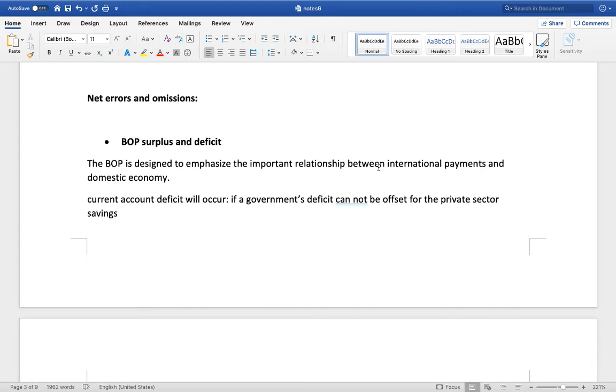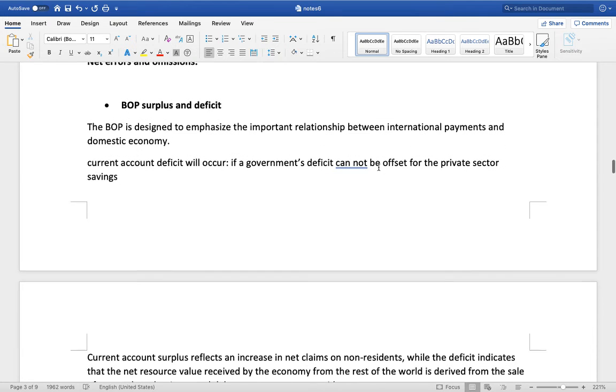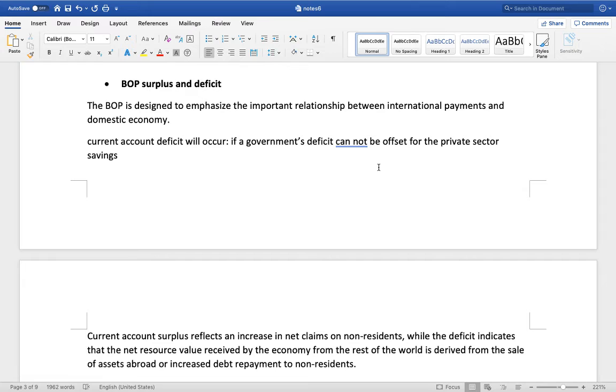The BOP, from the perspective of account setup, the amount for the same transactions must be in the book of debt and credit for the same amount, netting to zero. But in fact, there is surplus and deficit, namely the balance of import and export, balance of flow on financial account.